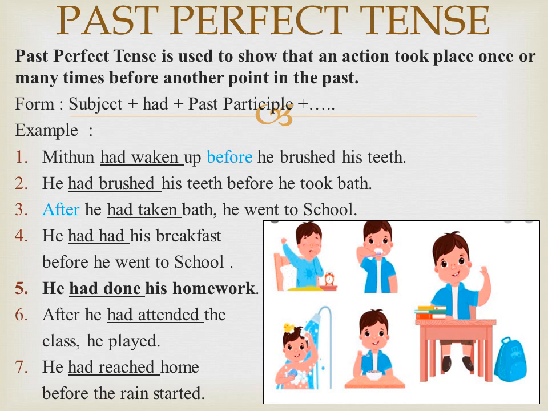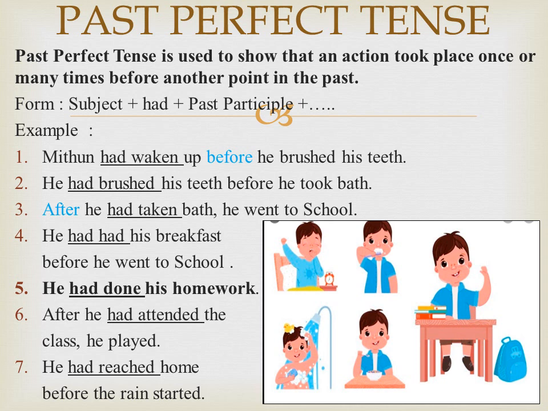Let us see the example. Mithun had woken up before he brushed his teeth. Mithun, subject; had, past tense of have; woken up, past participle. It's a phrase. Before he brushed his teeth is an adverbial clause. Let us see the example 5. He had done his homework. He, subject; had, auxiliary verb; done, main verb; his homework, object.